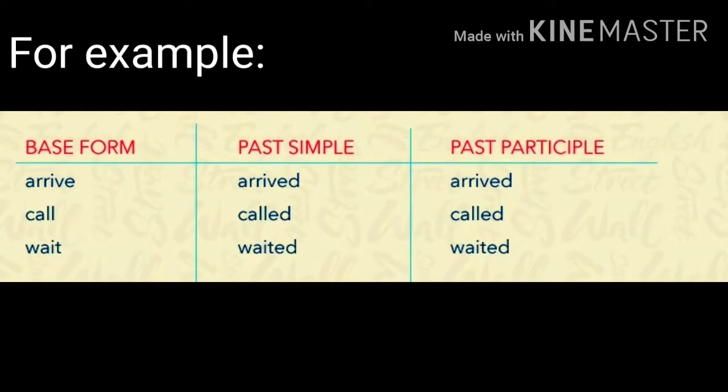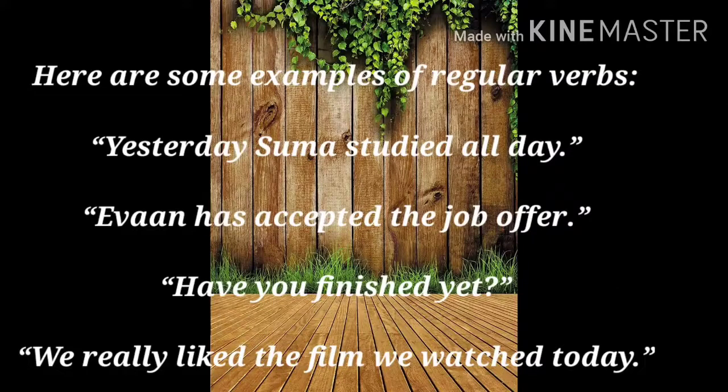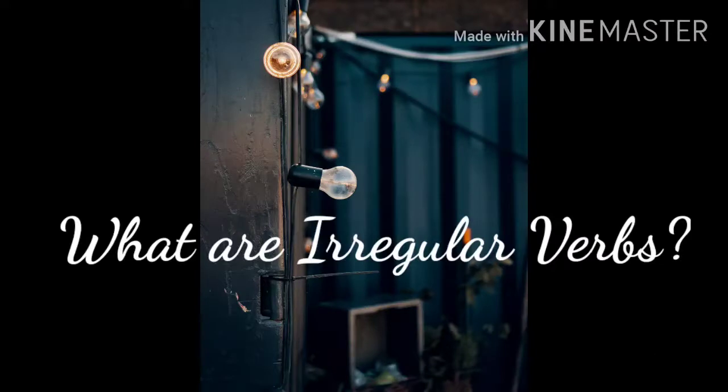There are some more examples: arrive, call, wait. These are the base forms. The past simple is arrived, called, waited. The past participle is the same. So here are some examples of regular verbs. Yesterday, Suma studied all day. Studied is a regular verb. Ivan has accepted the job offer. Accepted. Have you finished it? Finished. What are irregular verbs?